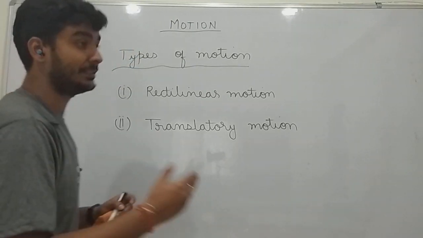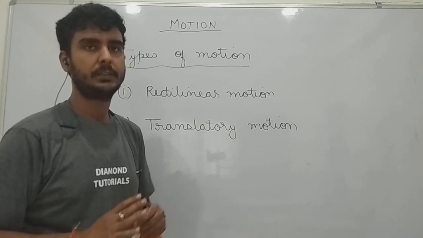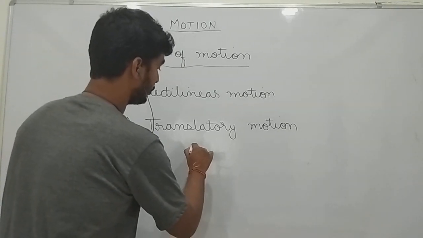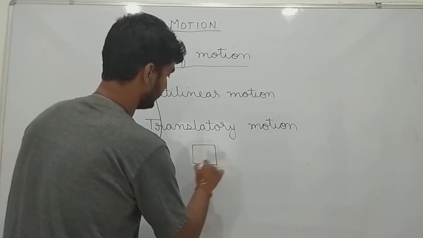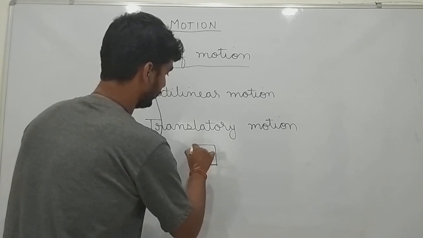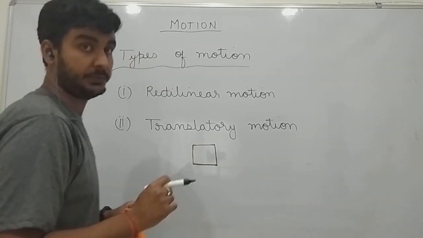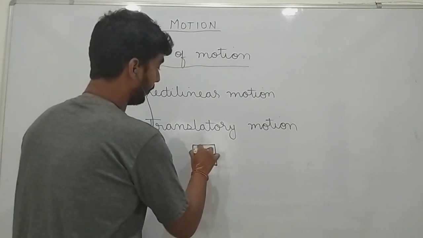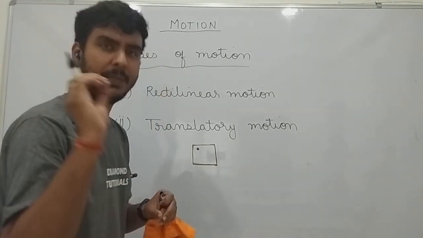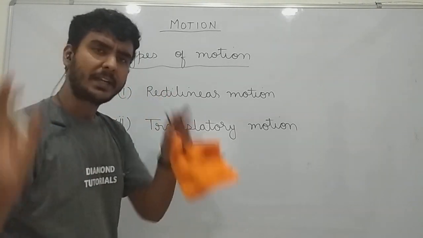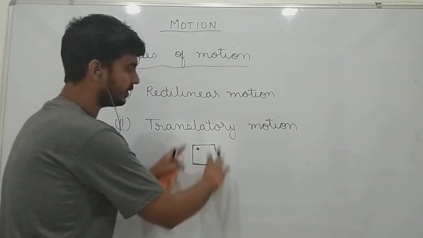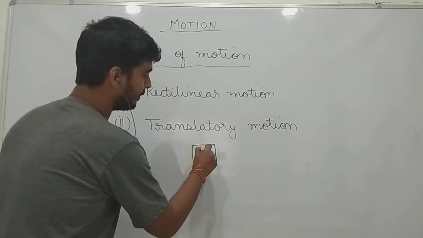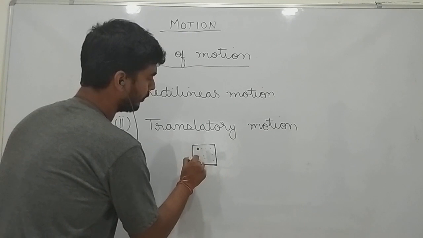Now, when you say translatory motion, it is also motion in a straight line. But when you say translatory motion, the motion will be of an extended object. It will not be a point object, it will be an extended object, and an extended object is made up of an infinite number of point masses. Suppose this is an extended object, this is a car. Now this car is made up of an infinite number of point masses.